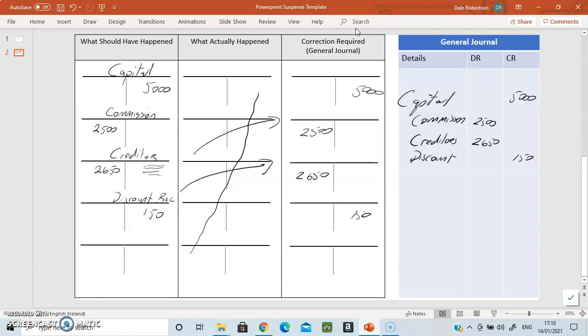So let's try to put a narrative here. Correction of error of capital injection omitted from accounts. Any kind of a narrative will be fine on that. But that's how we do that error.